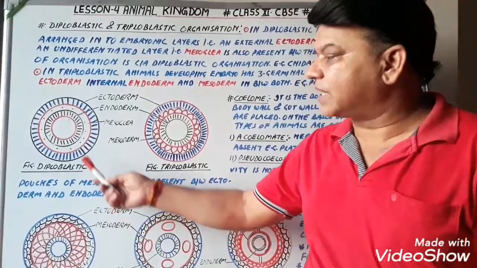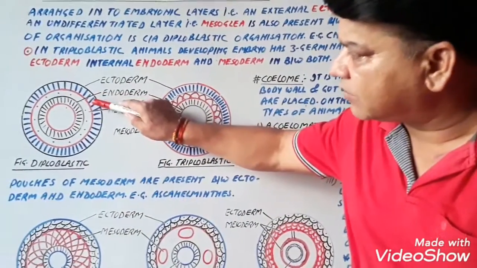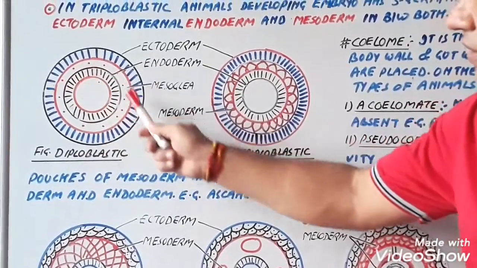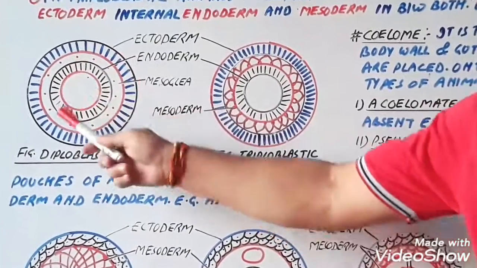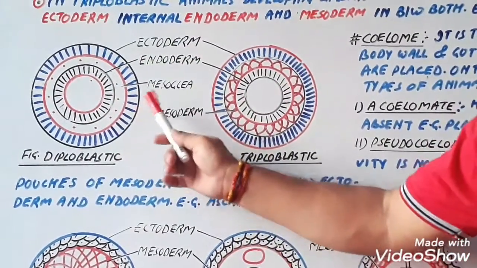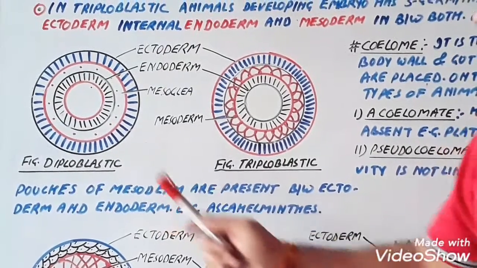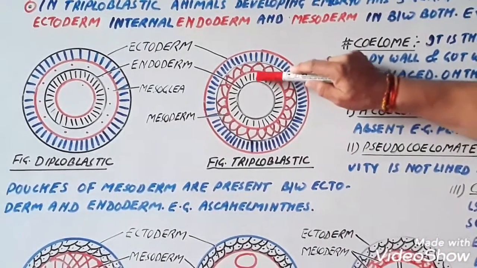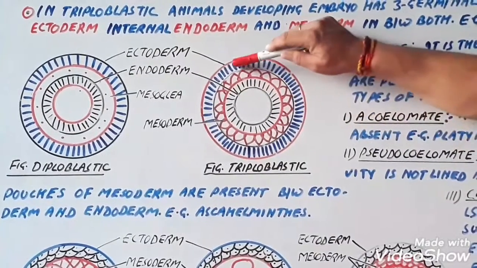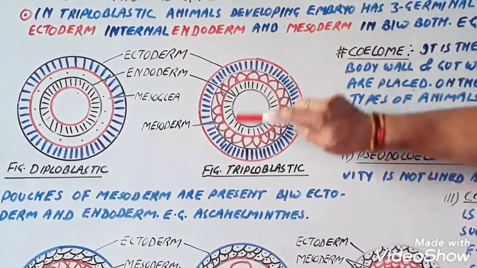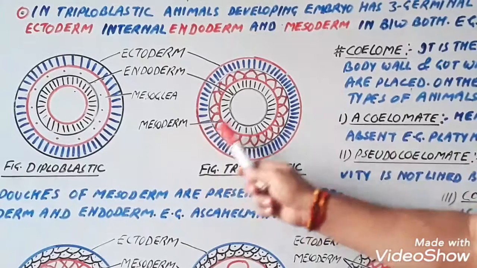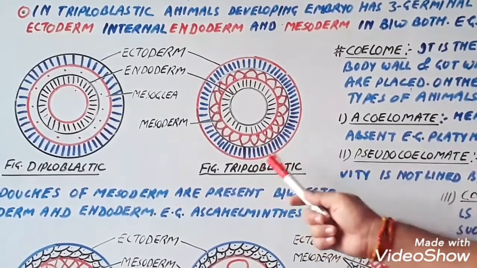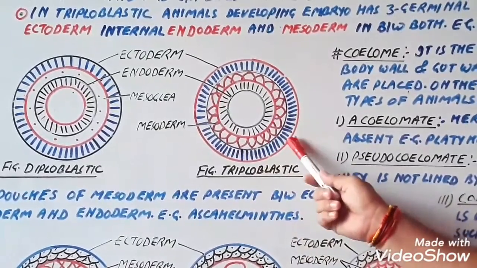So this is the diagrammatic view of the diploblastic. Here this is the ectoderm uppermost, this is endoderm, and this is mesoglea. It is the jelly-like structure between both. So this organization is known as diploblastic. While in the case of triploblastic organization, innermost layer is this one. This is the endoderm. Outermost layer is the ectoderm, and this is the mesoderm, between endoderm and ectoderm. So this kind of organization is known as triploblastic.